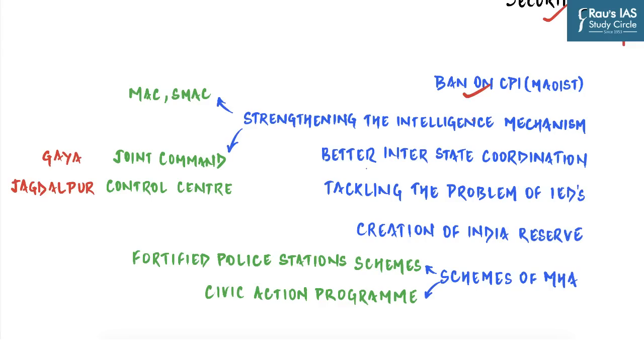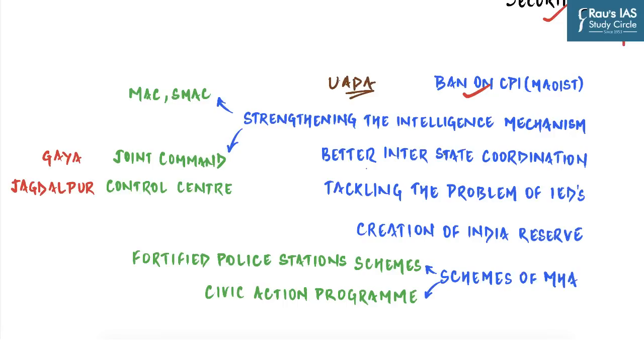First and foremost, outlawing the CPI Maoist, which is the major left-wing extremist organization responsible for most incidents of violence and casualties. And it has been included in the schedule of terrorist organization along with all its formations and front organization under the existing Unlawful Activities Prevention Act 1967 or UAPA.